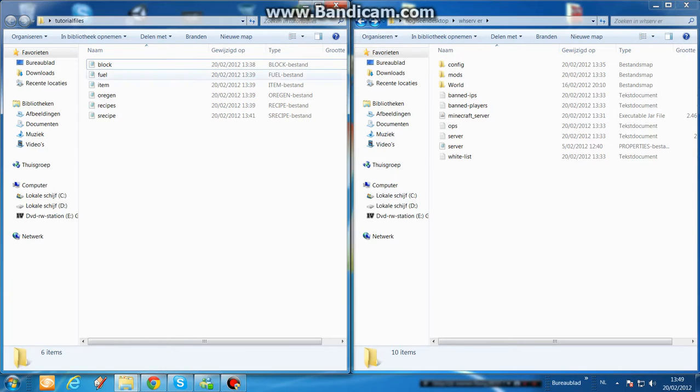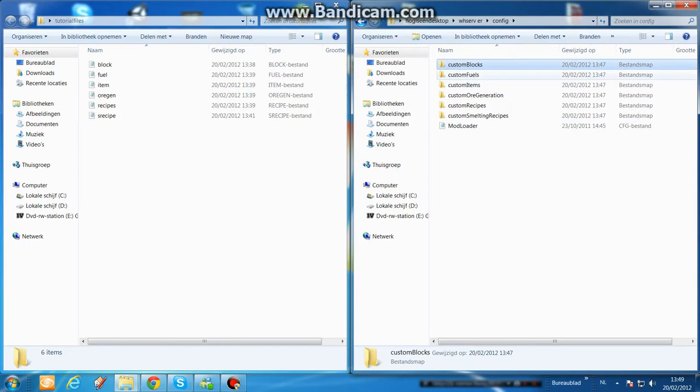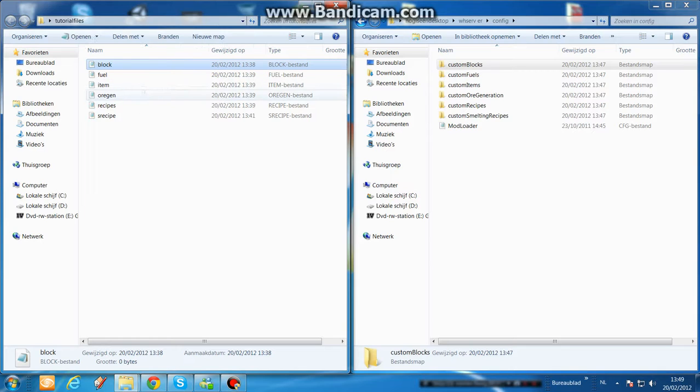To install this on the client side, go to my tutorial 4 and at the end of the video I will show you how to install it. Now, to install it on the server, go to your config folder with all the folders. Here I have my block, view, item, origin recipes and smelting recipes.